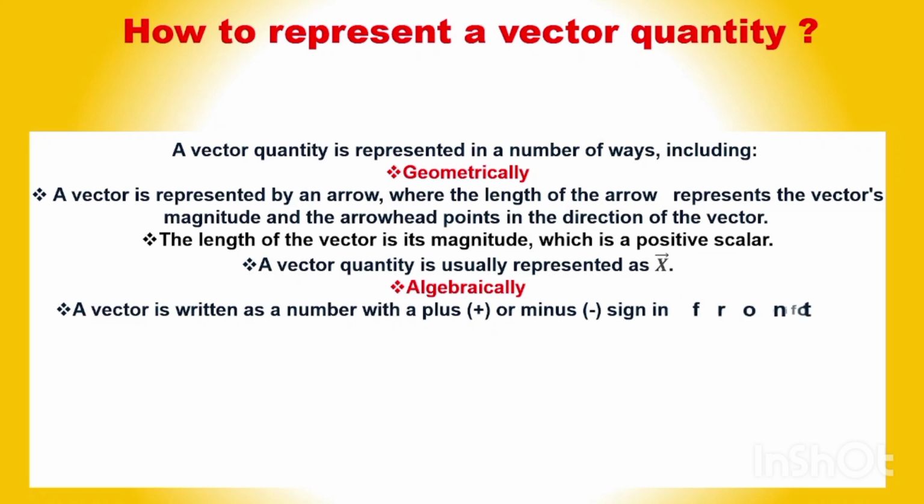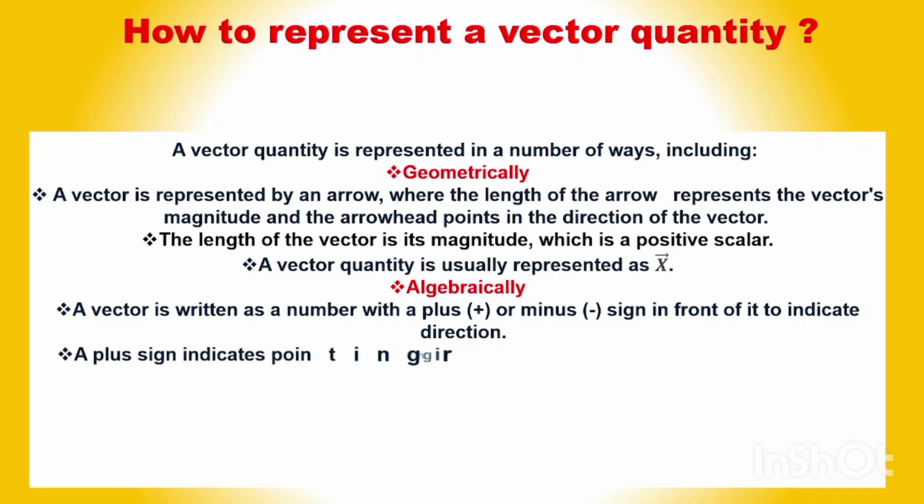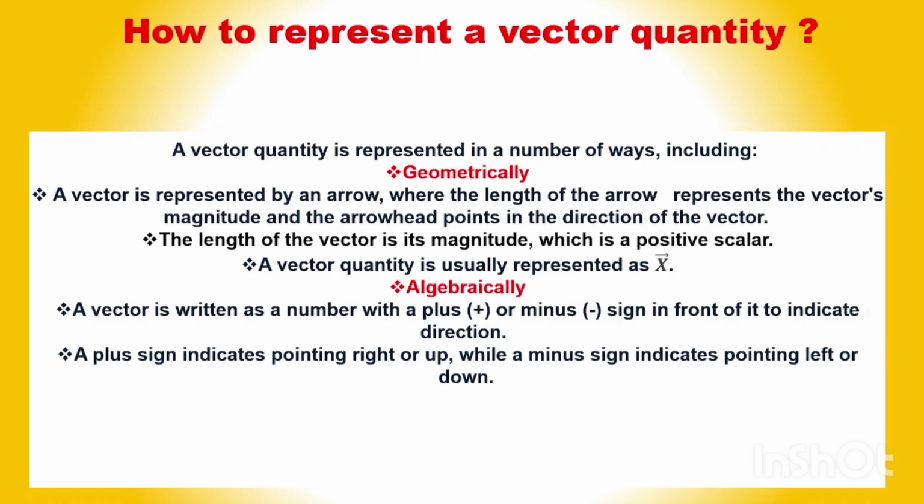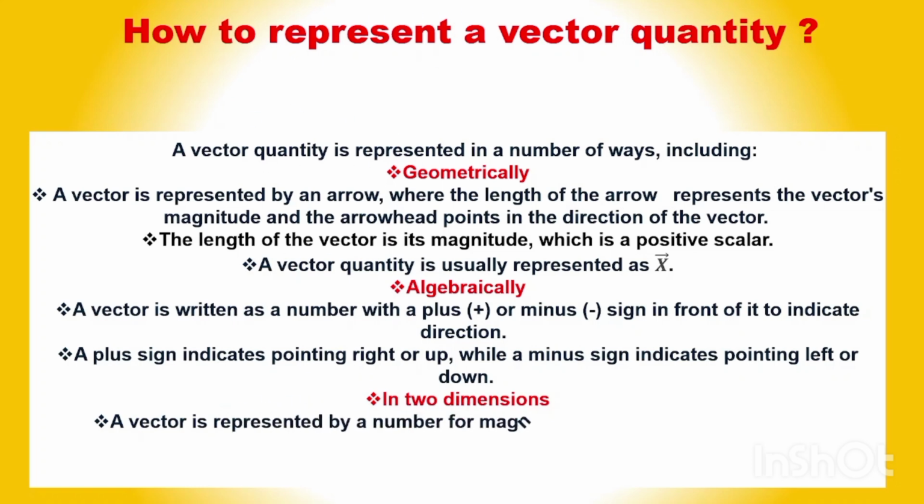Algebraically, a vector is written as a number with a plus or a minus sign in front of it to indicate the direction. A plus sign indicates pointing right or up, while a minus sign indicates pointing left or down. In two dimensions, a vector is represented by a number for the magnitude and an angle for direction. Okay.